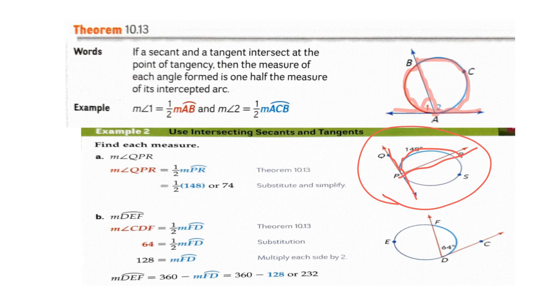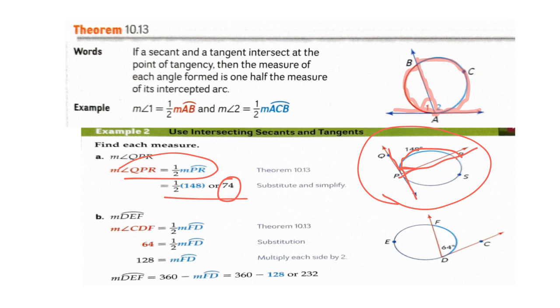According to the previous theorem, then the measure of the angle QPR is equal to 1/2 the measure of each intercepted arc PR. And then if we do the substitution, then we should get 1/2 times 148 for the measure of the angle QPR, which can be simplified to 74.